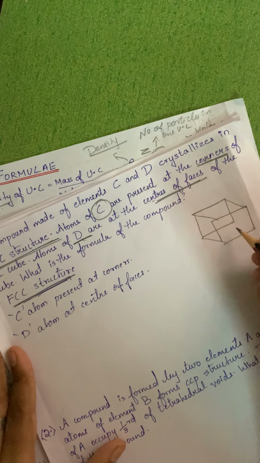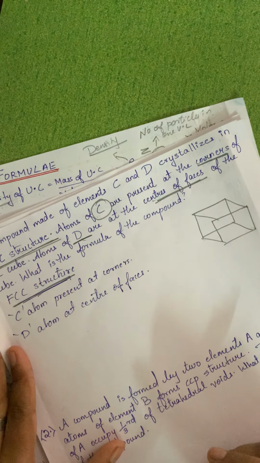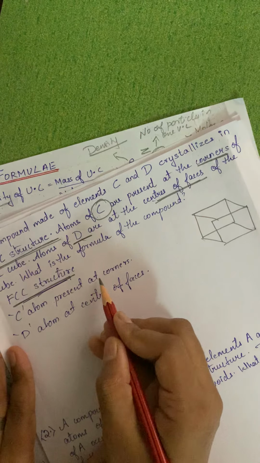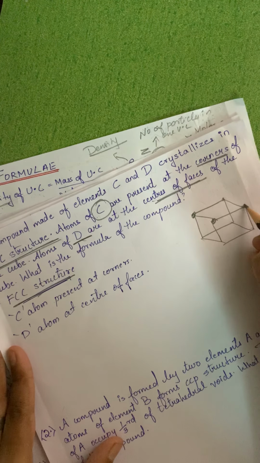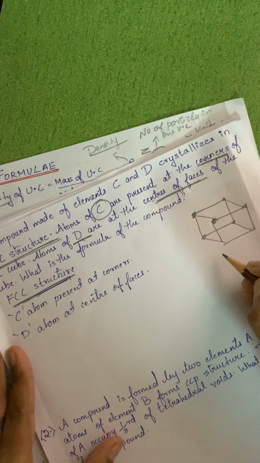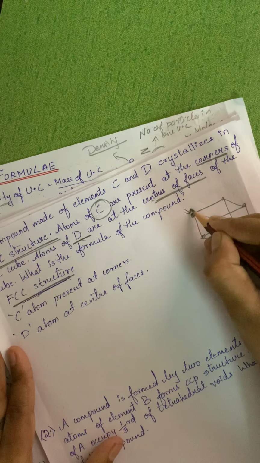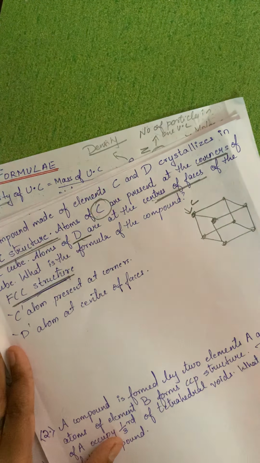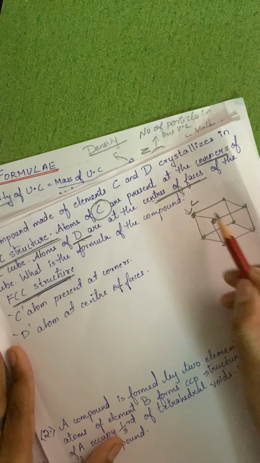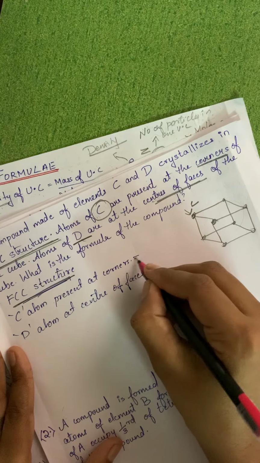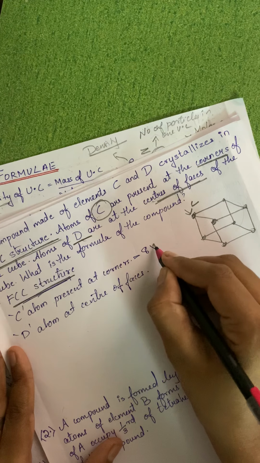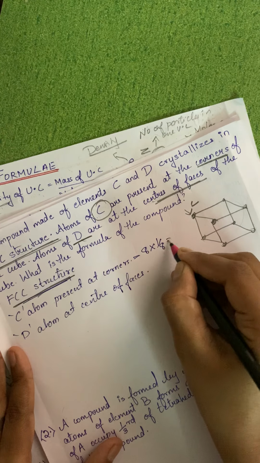Okay, now if this is my FCC structure, C atoms at each of the corners, that means we have learned that each of the corners, if there are C atoms, then the contribution of C in one unit cell will be nothing but 8 corners into 1 by 8 parts, so it is 1.